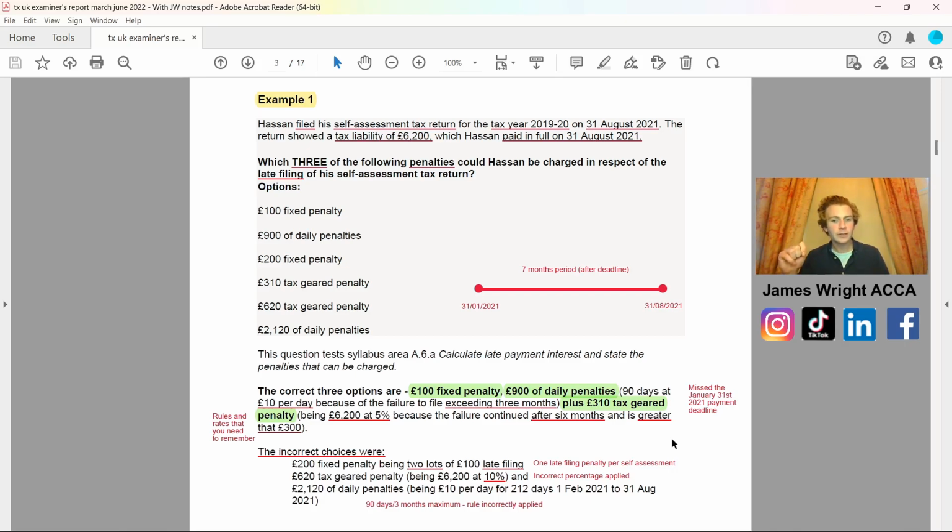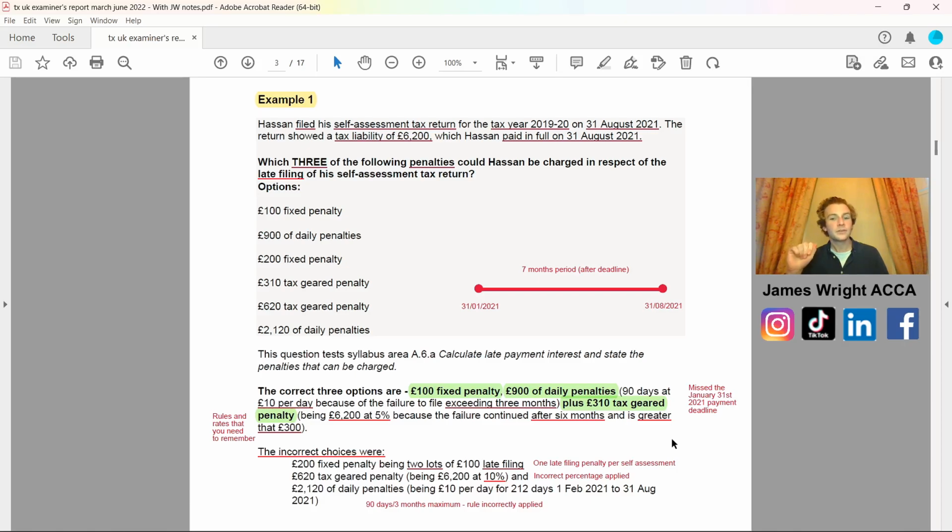And then the final one, we actually had 90 days versus 3 months, 3 months maximum, with the rule incorrectly applied. So being £10 per day for 212 days from the 1st of February 2021 to the 31st of August 2021.